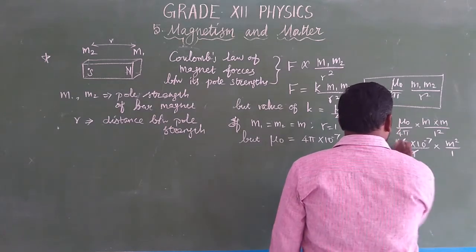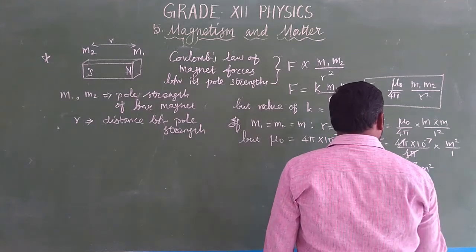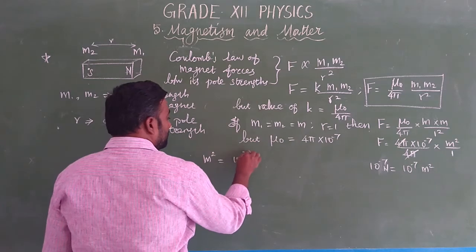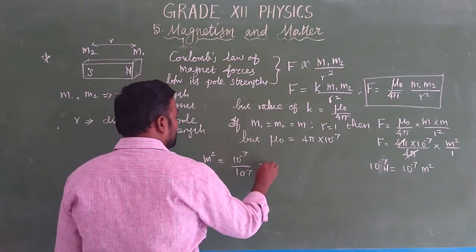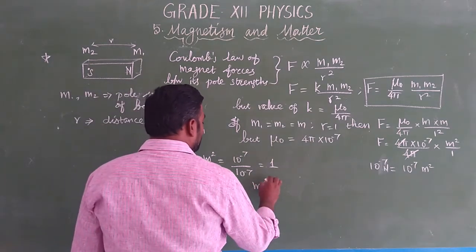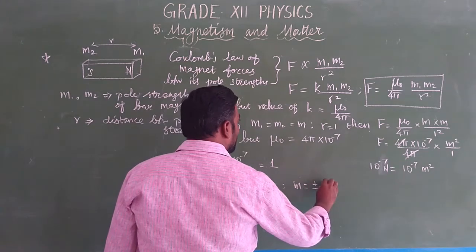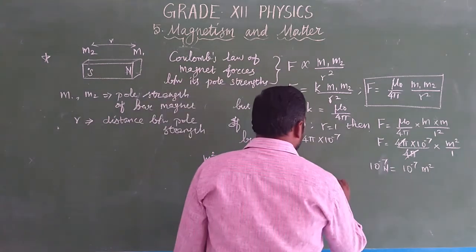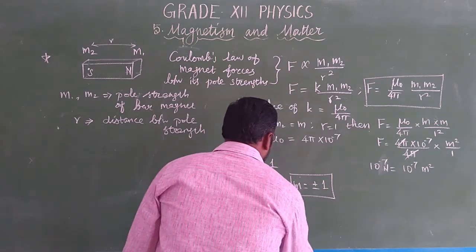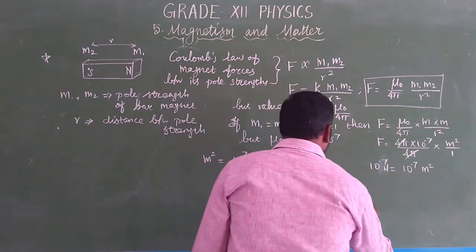If 10 to the power minus 7 Newtons force is produced, then M square is equal to 10 to the power minus 7 by 10 to the power minus 7, which is equal to 1. Therefore, M square is equal to 1 and M is equal to plus or minus 1 ampere meter.